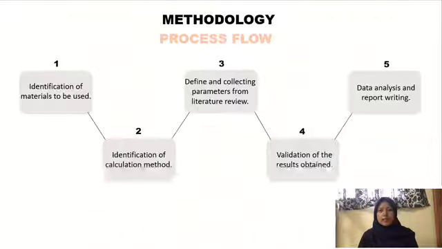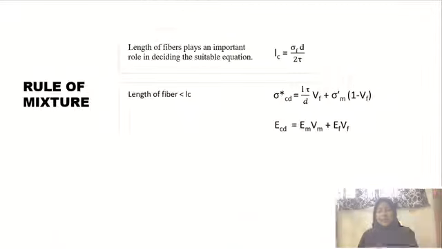It started with the identification of materials to be used, then identification of calculation method was made. After that, the parameters were obtained from literature review. After the calculation is done, the validation of the result was made. As I mentioned before, there are three different methods used.